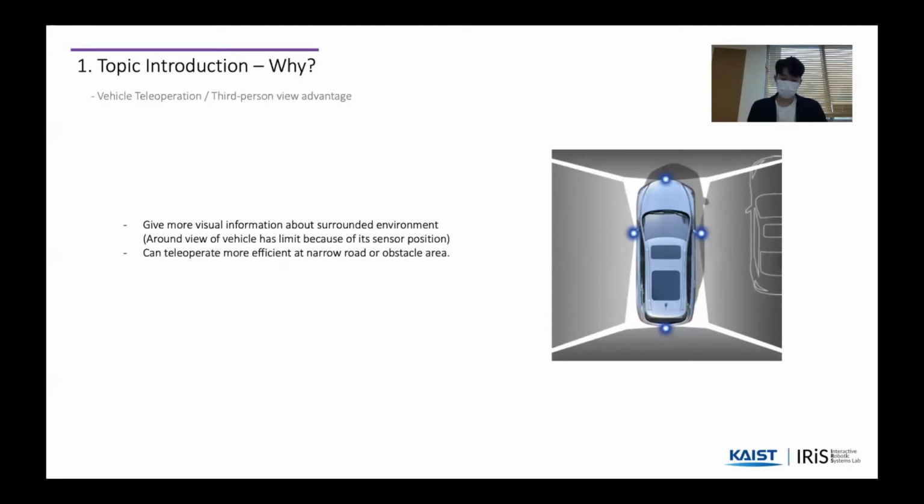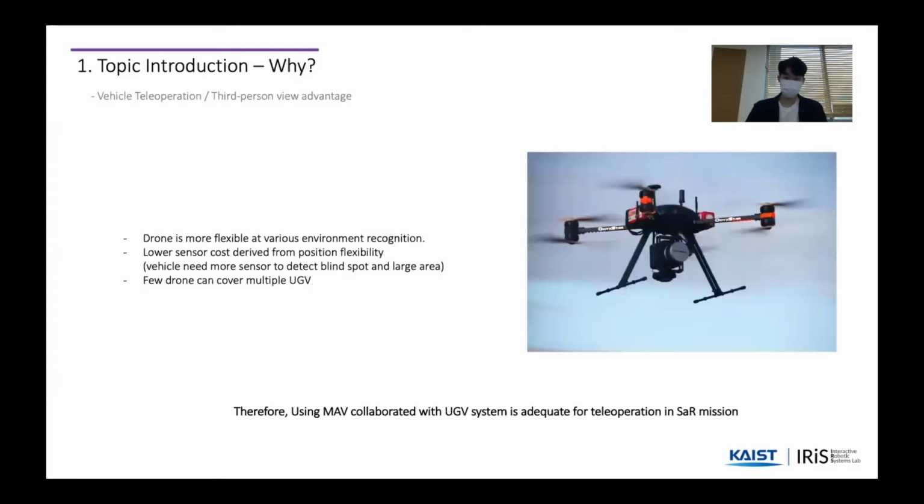Around view, which is in most current cars, as pictured in the slide, has a limitation due to its sensor position. So they are using micro aerial vehicles. It's a drone. A drone is more flexible at recognizing various environments because it is flying. So if we want to detect blind spots or large areas, a drone can reduce the number of sensors and sensor cost, derived from position flexibility compared to ground vehicles. With communications, a few drones can cover many unmanned ground vehicles.